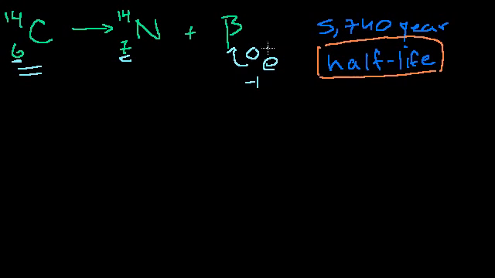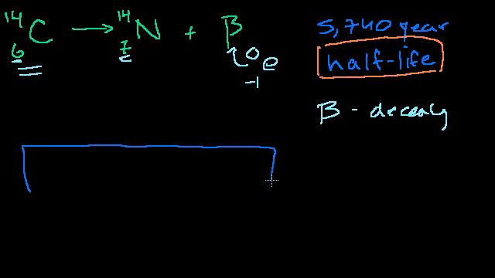It does have some mass, but they write 0 as just kind of notation. So this is beta decay. Beta decay, this is just a review. But the way we think about half-life is people have studied carbon, and they said, look, if I start off with 10 grams, if I have just a block of carbon, that's 10 grams. If I wait carbon-14's half-life.